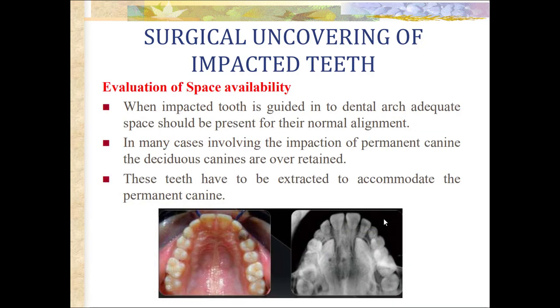Evaluation of space availability. When an impacted tooth is guided into the dental arch, adequate space should be present for its normal alignment. In many cases involving impaction of the permanent canine, the deciduous canines are overretained, and these teeth have to be extracted to accommodate the permanent canine.